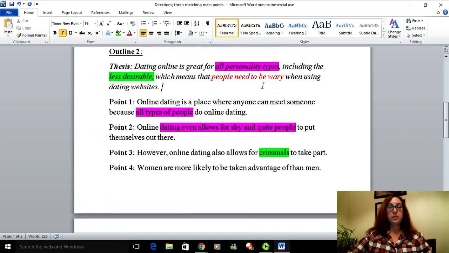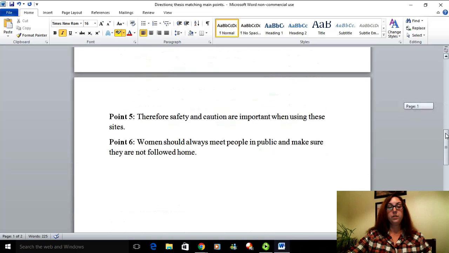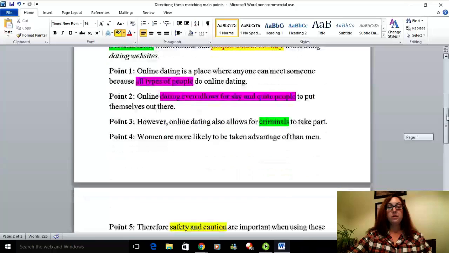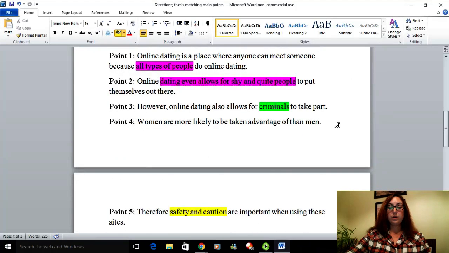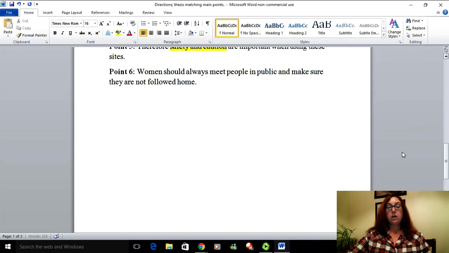Now, next main point, therefore safety and caution are important. When using dating websites, people need to be wary. Okay, that can connect back to that one, right? So we might highlight that a different color and say, okay, that does get covered. Safety and caution are important. Doesn't mention specifically women, so that one's okay. But then it comes back to women at the end. And again, this one, like before, it's not addressing it. So point number 4 and point number 6 are considered off topic in this outline.